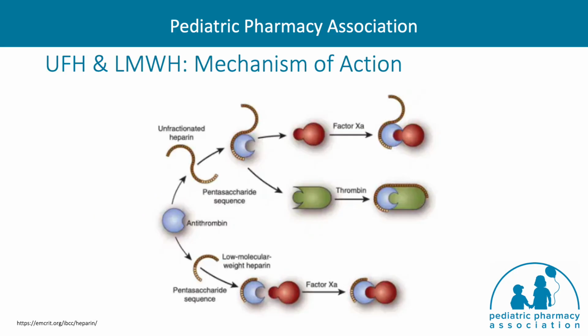Unfractionated heparin is a pentasaccharide that binds antithrombin to inhibit factor IIa or thrombin and factor Xa in the coagulation cascade. On the other hand, low molecular weight heparins such as enoxaparin is a shortened polysaccharide approximately one-third the size of unfractionated heparin that also activate antithrombin but predominantly inhibit factor Xa, as the smaller fragments are unable to simultaneously bind antithrombin and thrombin as seen with unfractionated heparin.